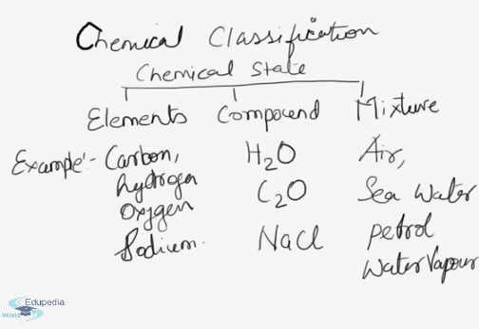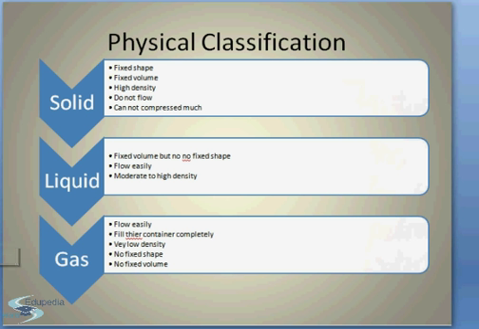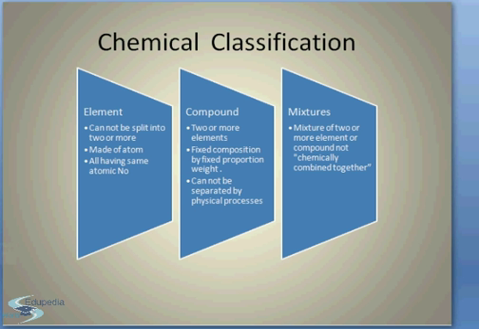Now let's come to the conclusion. Let's conclude the topic. In the chemical classification, elements cannot be split into two or more. They are made of atoms having the same atomic number. In a compound, two or more elements form a compound. They have a fixed composition by fixed proportion by weight, and they cannot be separated by physical processes. Now let's see the mixtures. A mixture is two or more elements or compounds that are not chemically combined together.